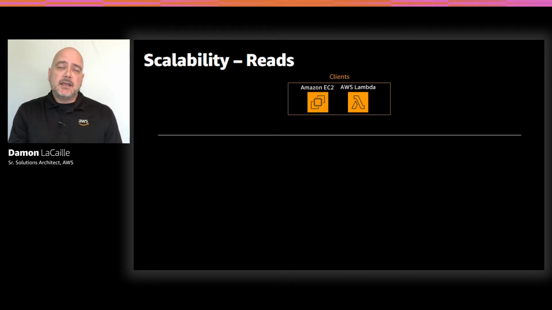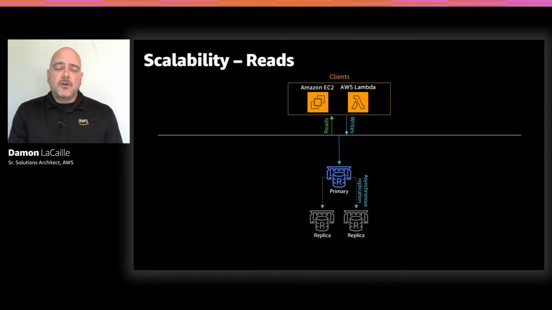Their writes and updates are being sent to what we call the Elasticache for Redis primary node. Their reads could be too, of course, but the primary node can in turn replicate its data to up to 5 read replica nodes. And here, of course, we only see 2. These read replica nodes then allow an increase in read capacity for your clients.